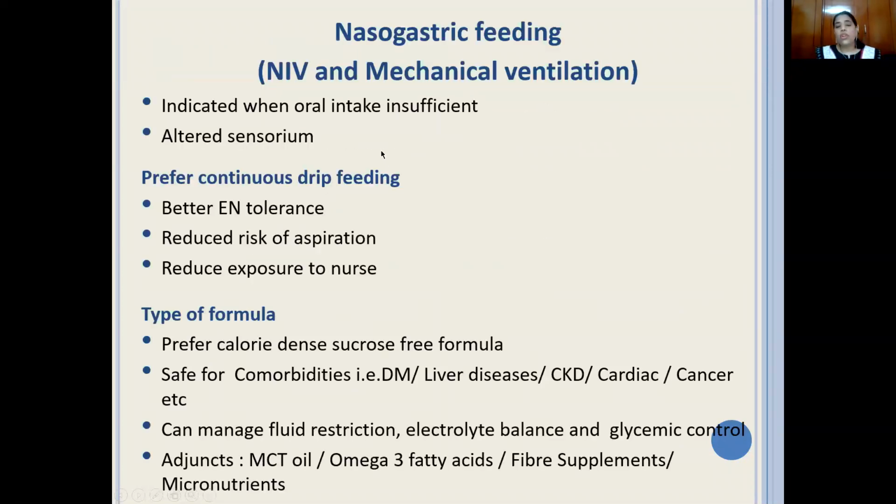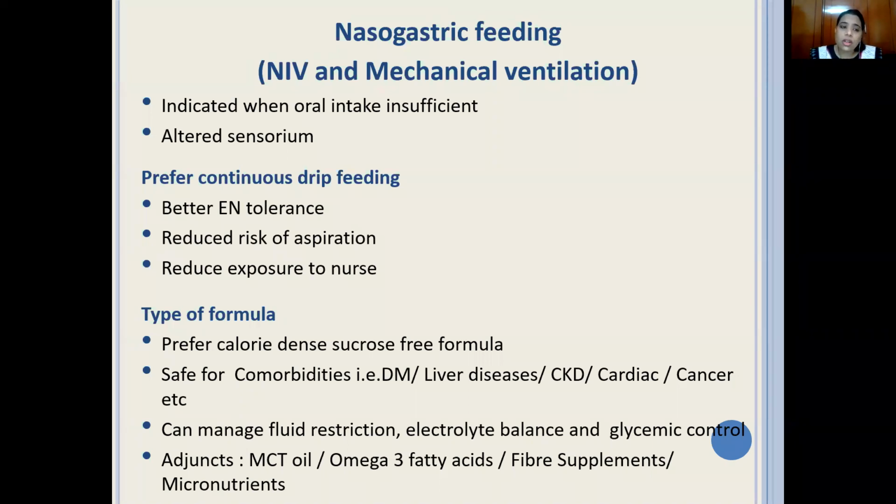So now moving on to the enteral nutrition protocol, nasogastric feeding. It can be applicable to both non-invasive ventilation or mechanical ventilation, which is invasive. When is it indicated? Same thing. Indicated when oral intake is very poor. If you're on a mechanical ventilator, you have to be fed through nasogastric feed, or if the patient develops altered sensorium.